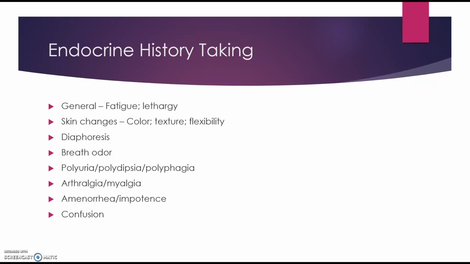Also want to look at arthralgia, which is joint pain. So have they had any joint pain? Or myalgia, muscle pain, which is associated with several endocrine disorders. Is there any loss of their menstrual cycle, amenorrhea, or impotence? In men, is there an inability to get or maintain an erection? Again, as you can see, this would be related to endocrine dysfunction. And also confusion. Confusion can be related to blood sugar disorders or other endocrine disorders.